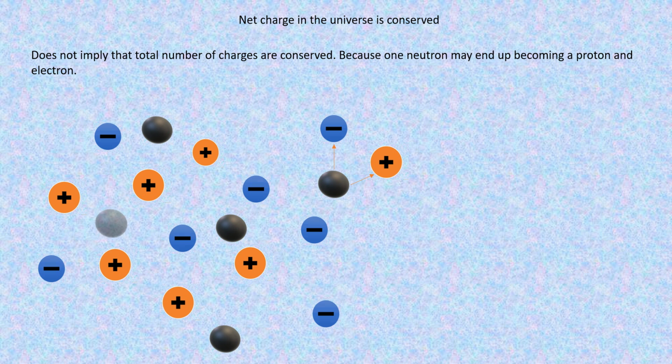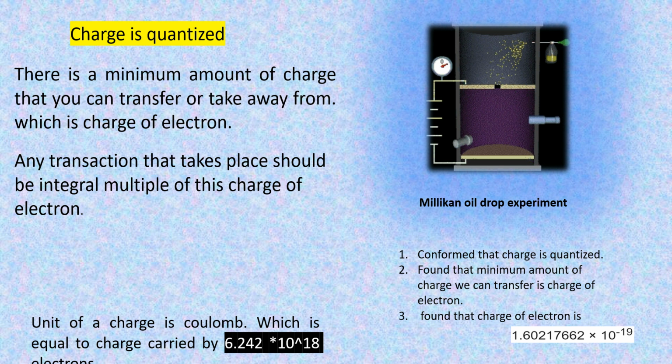Same case with these four neutrons. Charge is quantized. That means there is a minimum amount of charge that we can transfer or take away from a body, which is the charge of an electron. So any transaction that takes place should be an integral multiple of this charge of the electron.